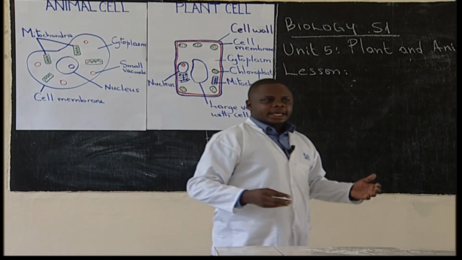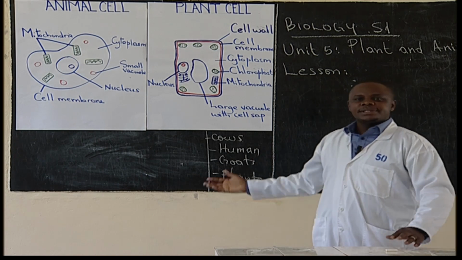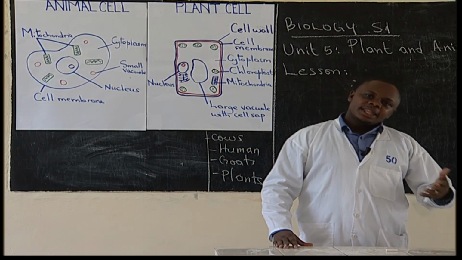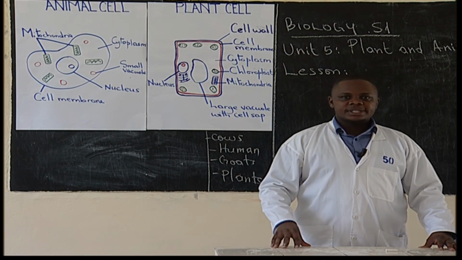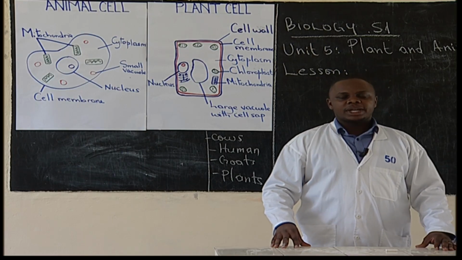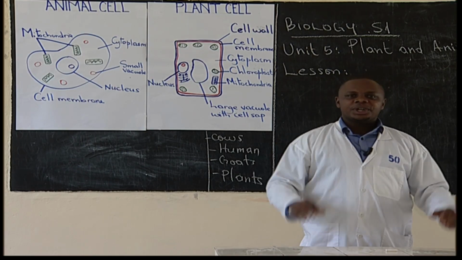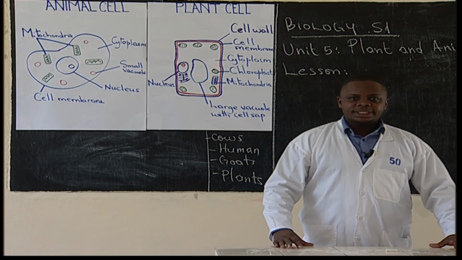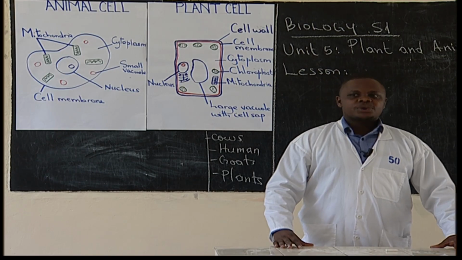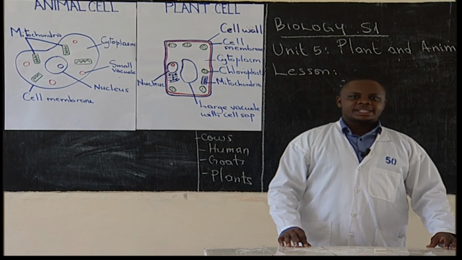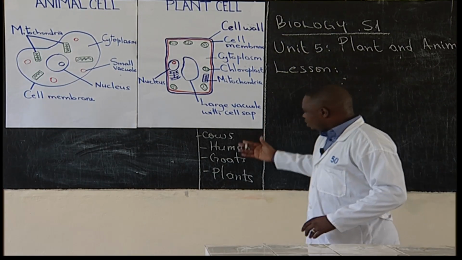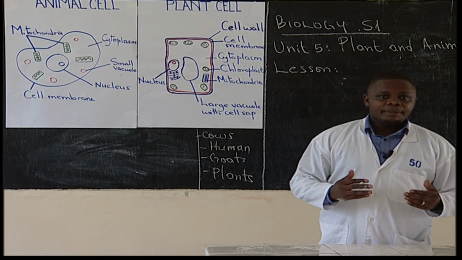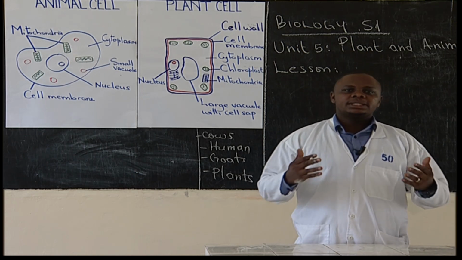We say that these organisms are living because they feed, they grow, they reproduce, they can move from one place to another, they sense the environment when it is hot or cold, they excrete waste products. So those are some of the factors we consider when we are saying that these organisms are living. And remember, they also have different parts.